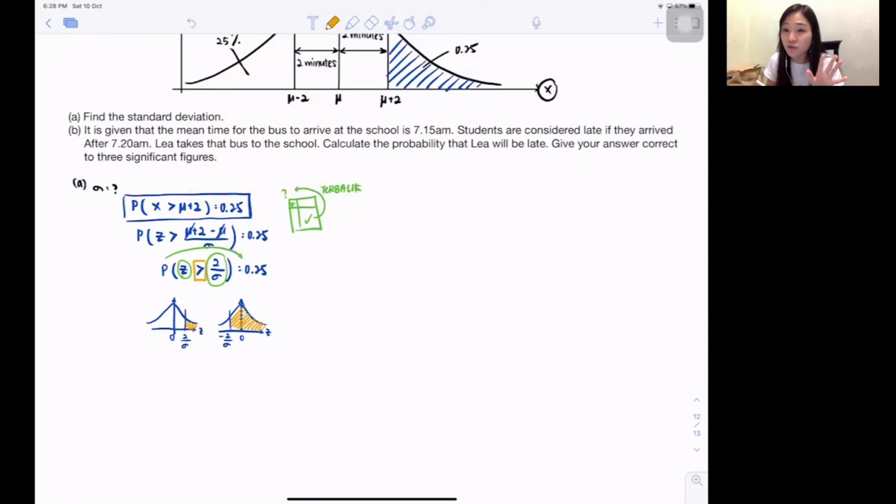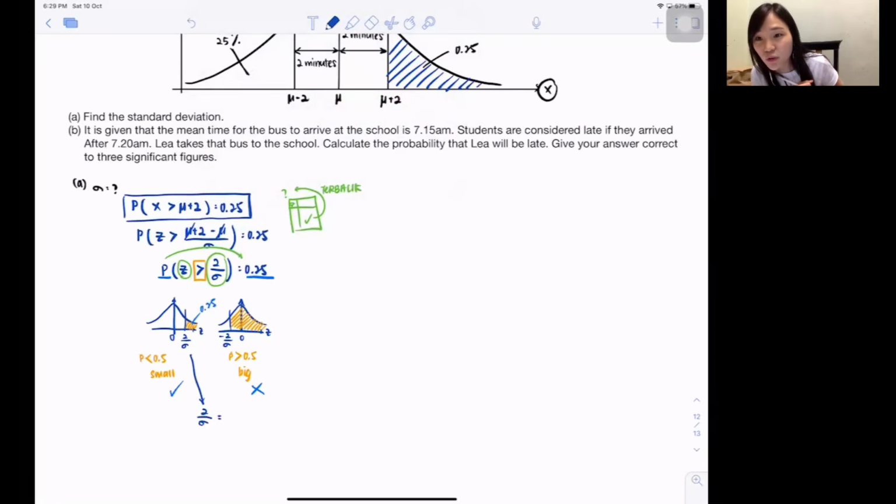So which one is possible for these questions? So do you guys realize this probability is less than 0.5? This probability is more than 0.5, correct? So this one looks very small. This one looks very big. Which one makes sense for these questions? Is it now my probability is 0.25? 0.25 is what? Less than 0.5, not more than 0.5. So that means this probability is 0.25. Quite makes sense also? So that means I'm choosing the positive version.